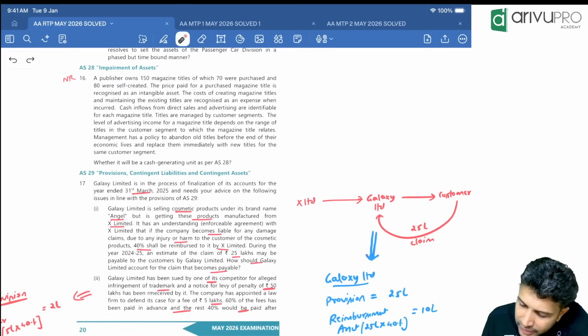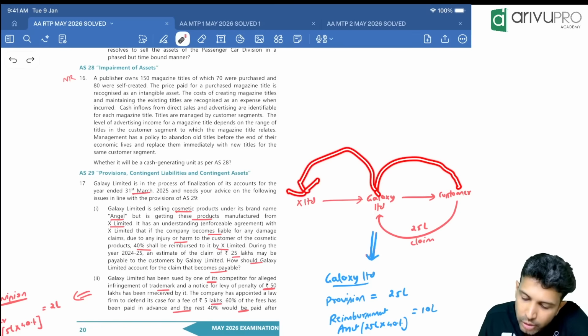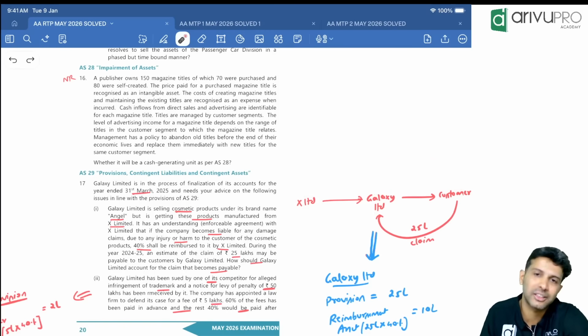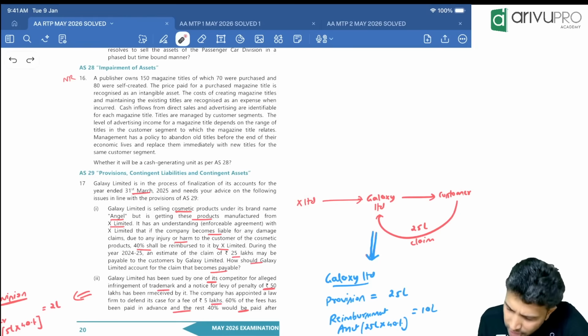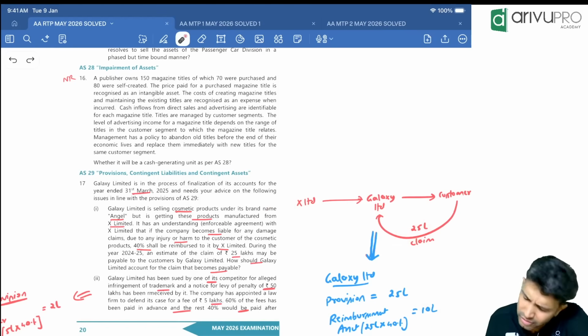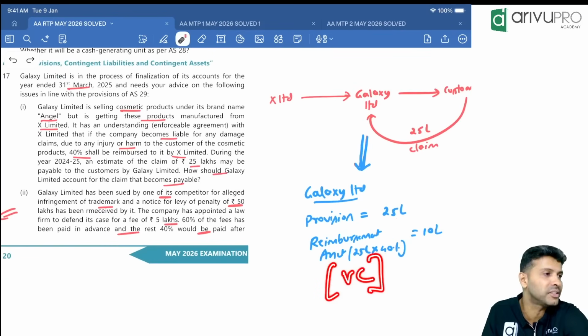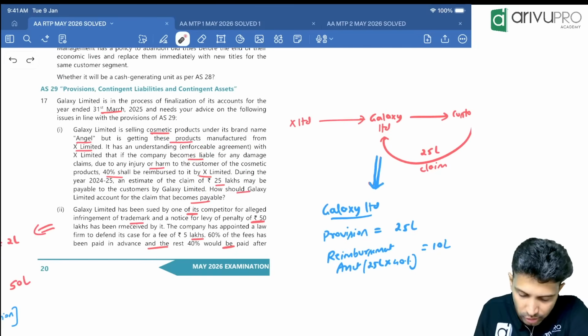No. The moment Galaxy becomes liable to pay a customer, they will also have a right to receive 40% of that money from X. So we'll also have to record a reimbursement asset. 40% of 25 lakh, which is 10 lakh. But we will only record the reimbursement asset if it is virtually certain that we will receive it. So you'll write one line there: reimbursement asset should also be recorded provided it is VC. VC means virtually certain. That's all it is over here.